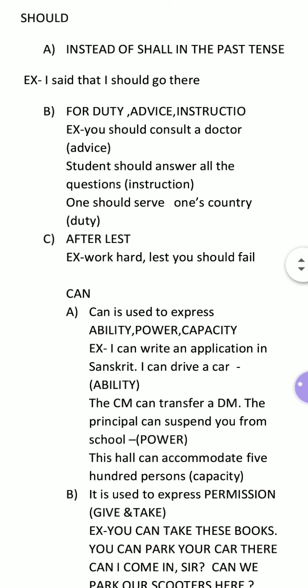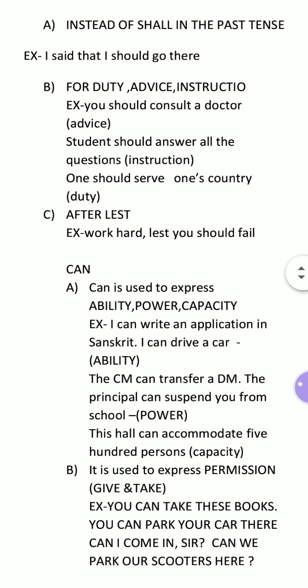Now the most important use of should is that it is used for duty, advice, instruction, and obligation. You write that you should consult a doctor. This is advice. Generally should is used, maximum, in case of advice. You should do your homework. You should practice hard.